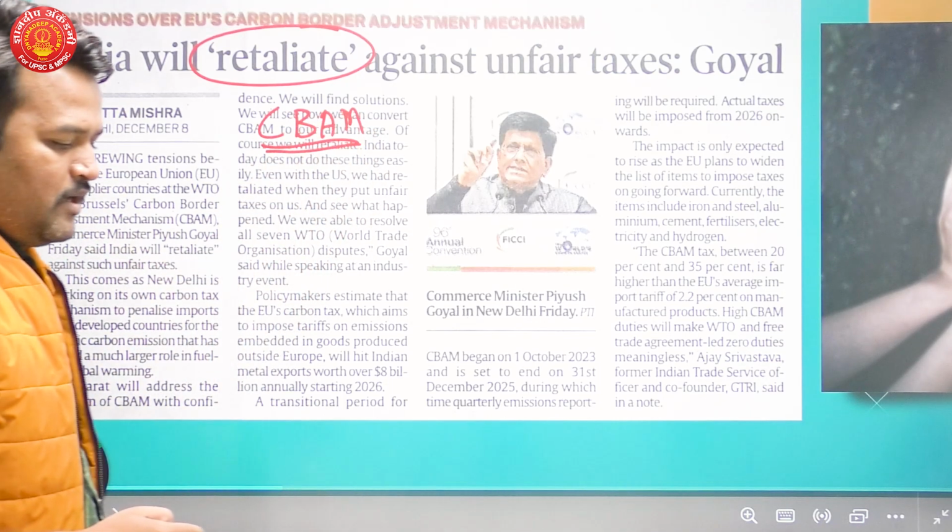This will be an area of contention between India and European Union, and it is going to affect other trade negotiations as well. From a single lens, this issue will affect India's trade interest.